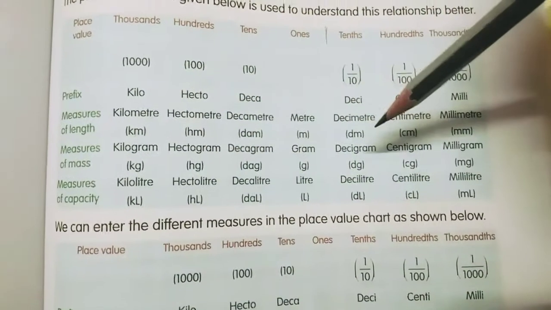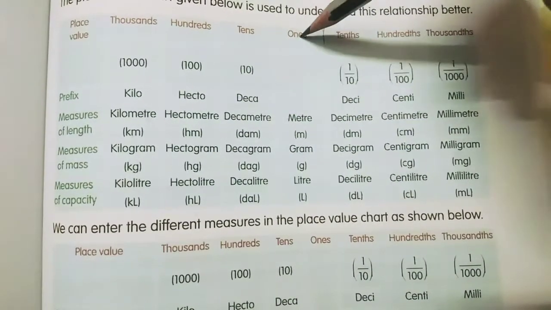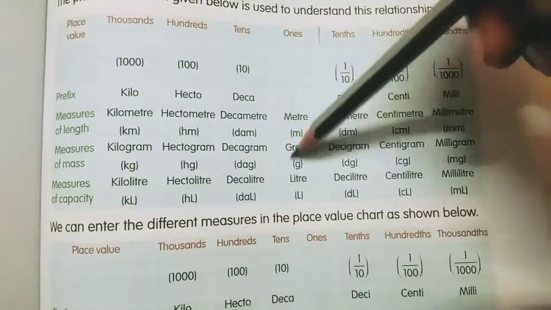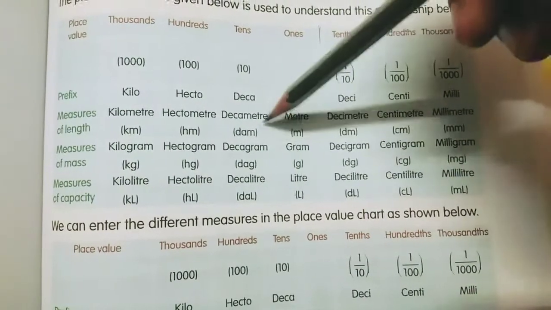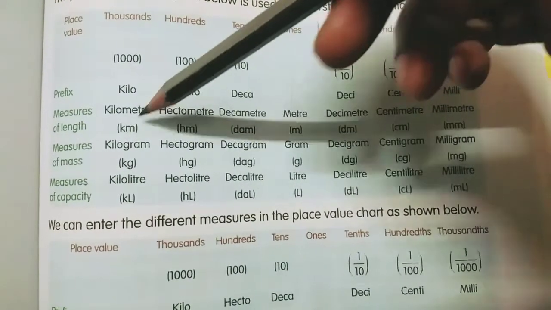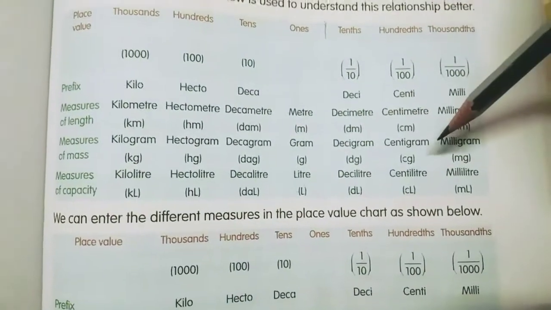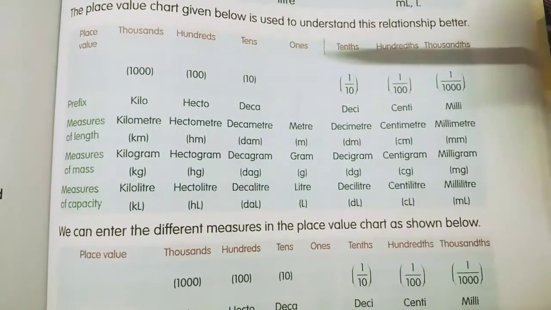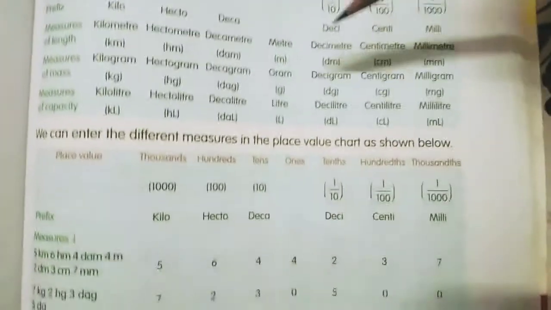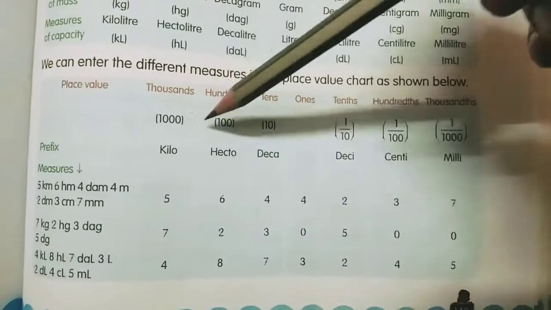So in this way, the place value chart can be written. You have to remember that in one place, all the standard units are written. You have to remember this. On the left hand side, all the higher units are written, and on the right hand side, all the lower units are written. Understood? In this way, you have to make the chart in solving the questions. So one example is given, you can see here.